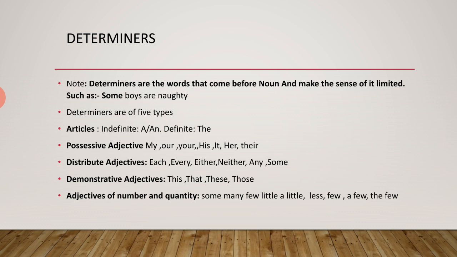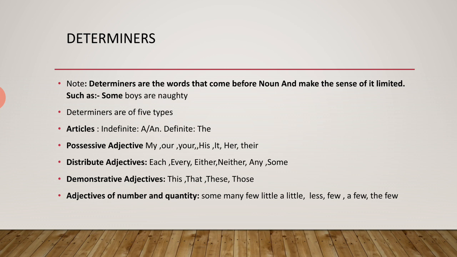And some more determiners are there: adjective of number and adjective of quantity. Some are common, like some milk, that is used for quantity, and some books, that is used for number. Some, many, few, little, a little, the little, less, a few, the few, several. There are lots of adjectives that are used for number and quantity. When we go through the lectures on the adjective deeply, we will define them.